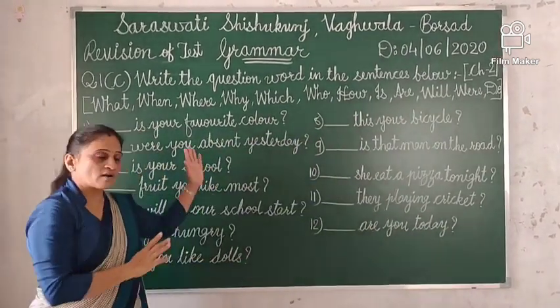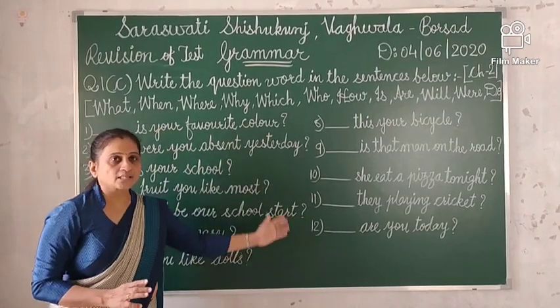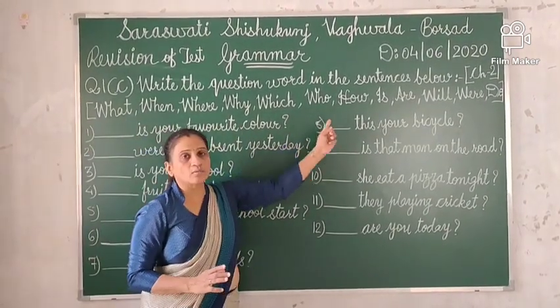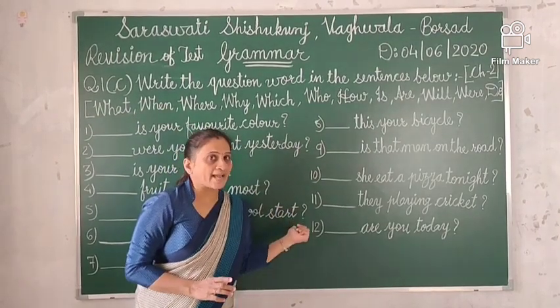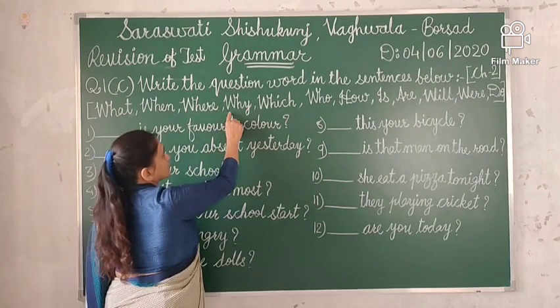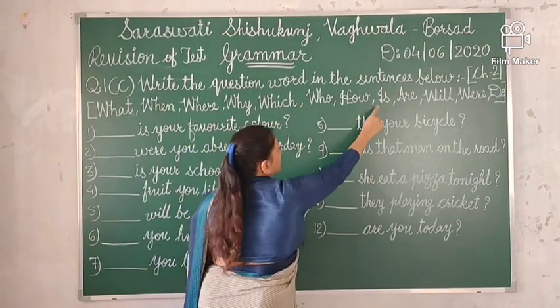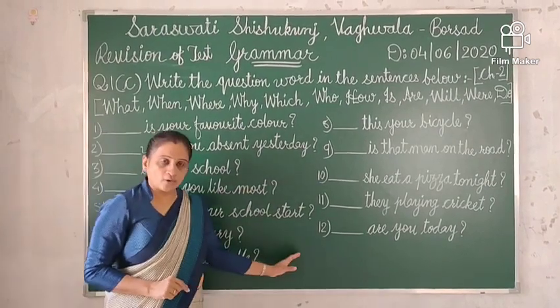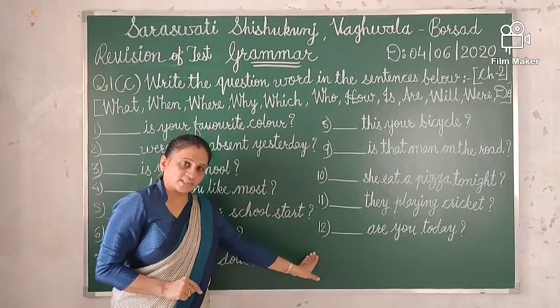So like that way you have to make these sentences with the question words. You have to take all these words and fill in the blank. Remember children, the first letter of these words should be capital. Then you can make the correct sentences. Okay, so now let's start a new question.